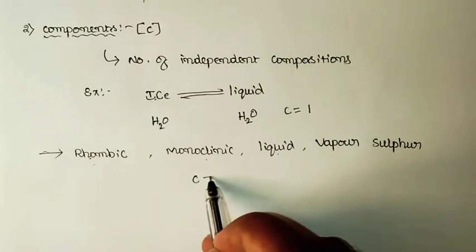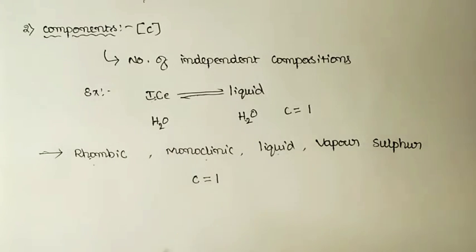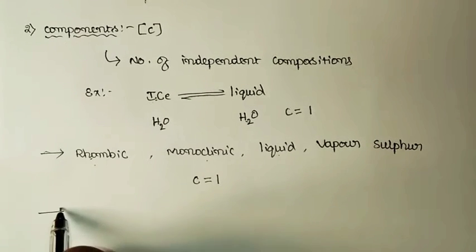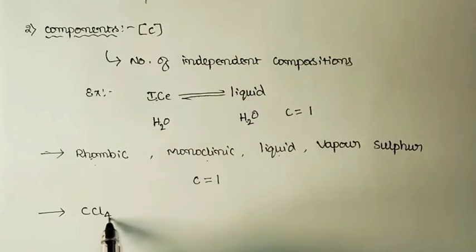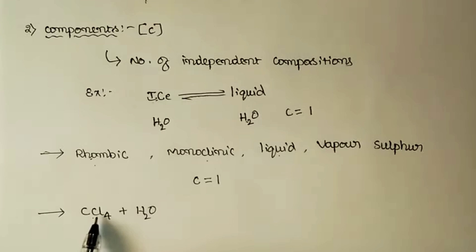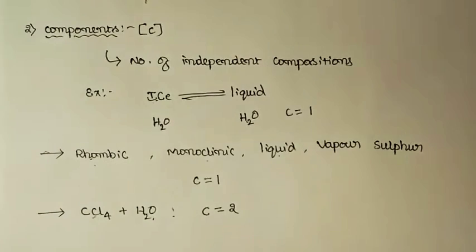Therefore, this system is also consisting of number of components equals to 1. And if you go with the other system, say for example, once again let me consider the same mixture CCl4 and H2O. And here there are two phases, CCl4 and H2O. They are completely distinct parts, and CCl4 is completely different in its composition compared to water. So the system consisting of CCl4 and H2O having two distinct chemical compositions, so the number of components for this system will be equals to 2.